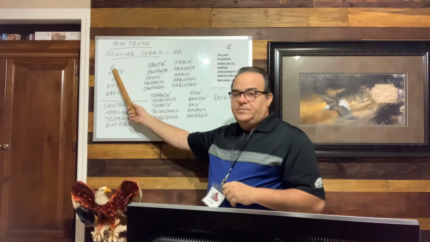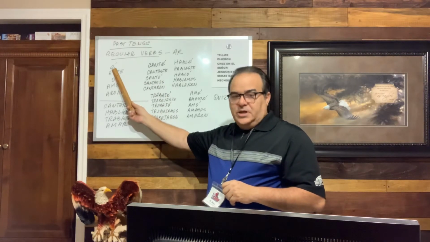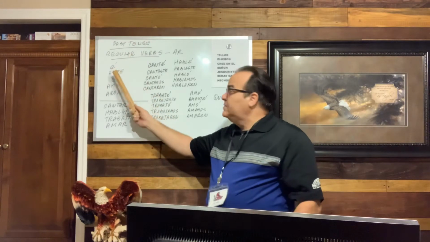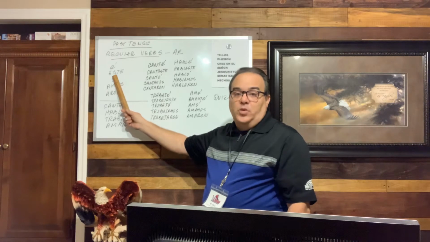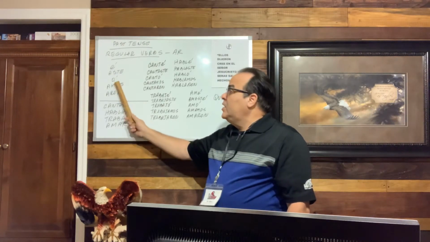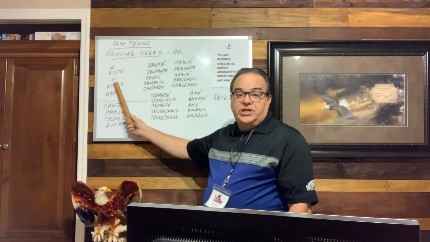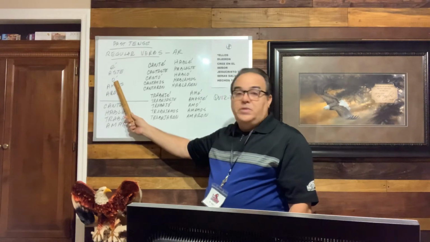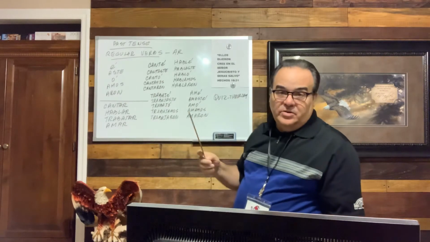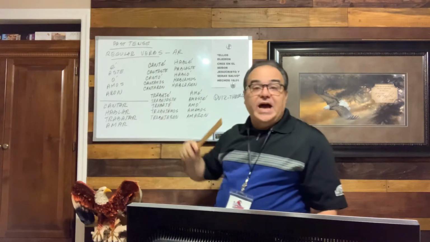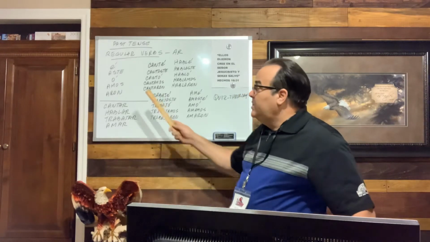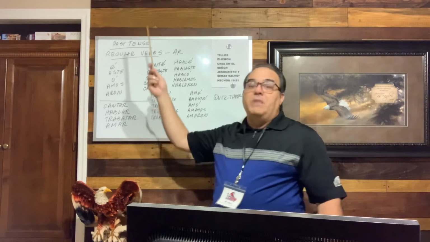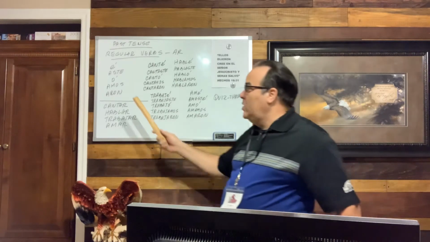Okay, for the yo form, it's going to be É, that's E with the accent. For the tú form, aste. For the he, she, and usted, it's going to be Ó with the accent. Because if you don't put the accent, it's probably going to look like a yo form in the present, and it's not like that. So the he form of the past is O, but we have to put the accent over the O.